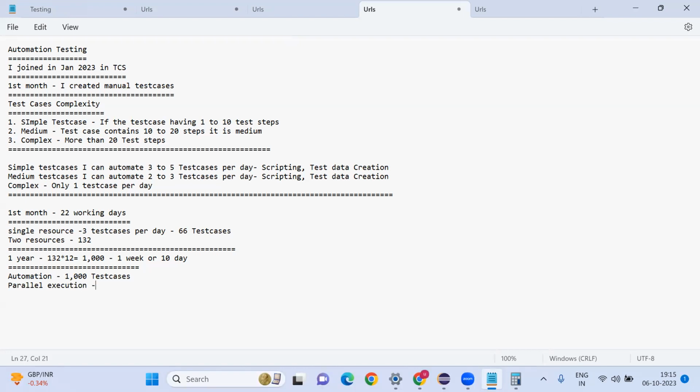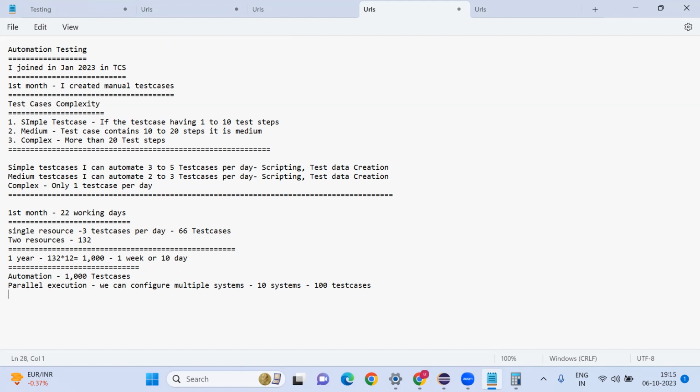That means we can configure multiple systems and distribute. Say 10 systems, and I distribute 100 test cases to each system. We can complete within 2 hours. We can execute 1000 test cases. That is the advantage of automation testing.